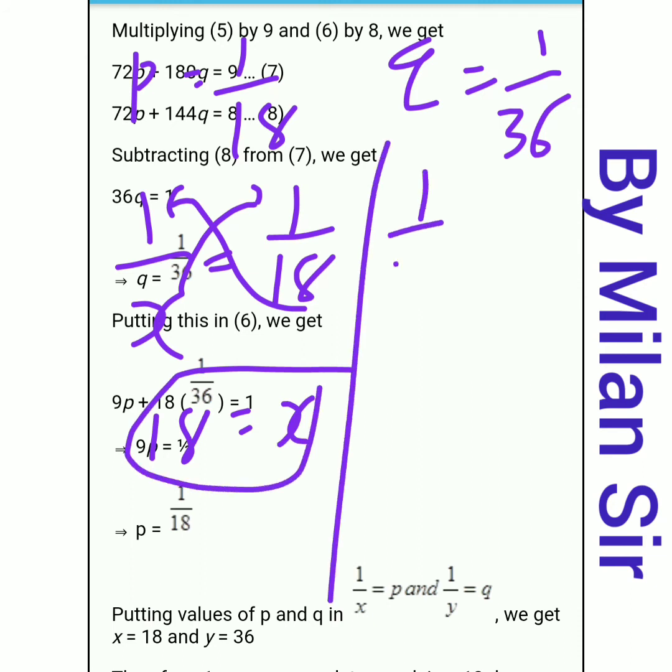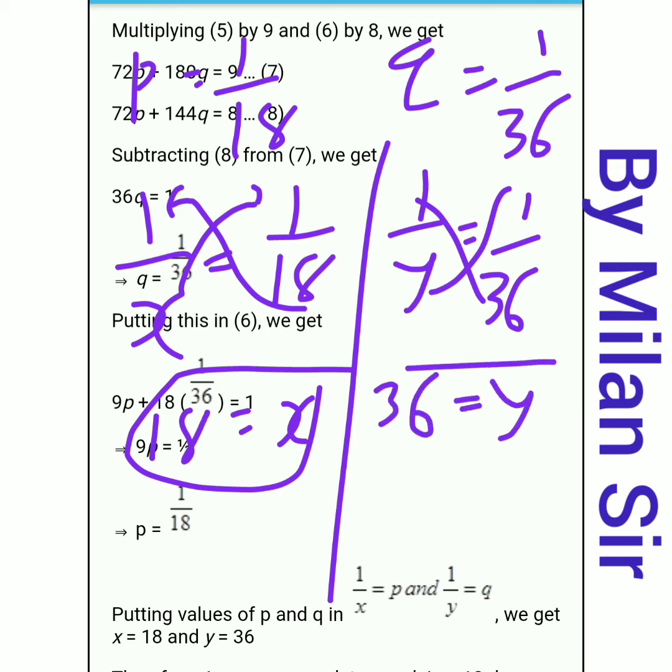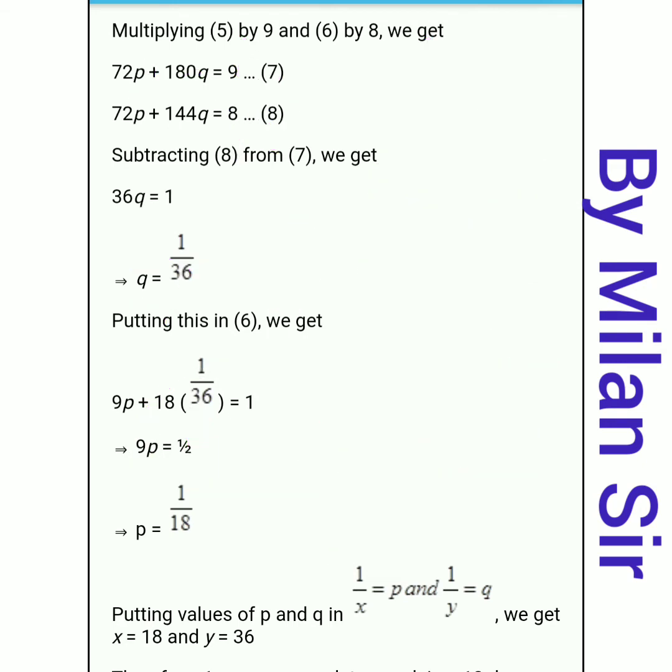Now here q means 1 by y. Okay, 1 by y is equals to 1 by 36. 36 to the left hand side and y to the right hand side. So 36 ones are 36, y ones are y. So y is equals to 36. Okay, so our x is equals to 18, y is equals to 36.